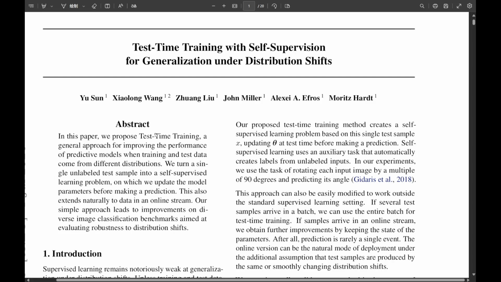But test time training, or TTT, flips that script. It's a pretty novel idea. Instead of guessing all possible future problems during training, TTT says, let's learn from the shifts when they happen at test time. It sees an unlabeled test sample as a kind of hint about the current conditions.